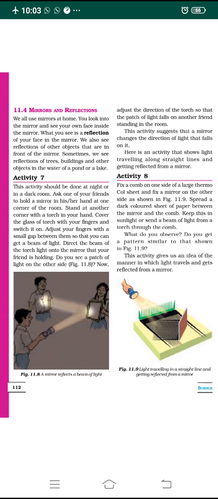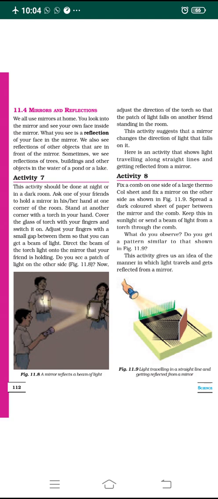To make you understand the reflection concept, one activity is given. Let me explain it in detail. Right, let's go through that. This activity should usually be done at night or in a dark room. Whenever you are doing this activity, it should be done at night time, in a dark room.